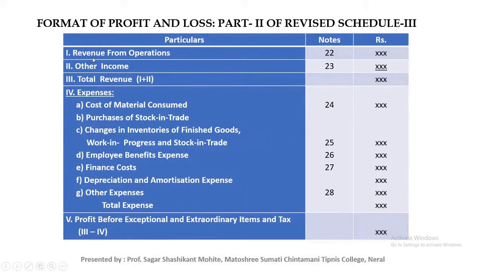Point number 1 and point number 2, the total of 1 and 2 is total revenue. Next, after that, less expenses. In that expenses there are 7 points. First one is cost of raw material consumed, cost of material consumed.